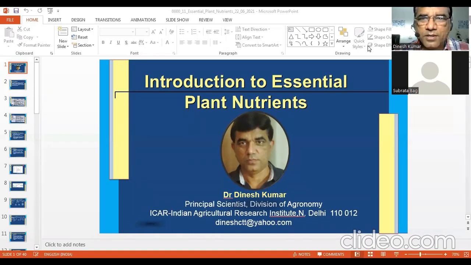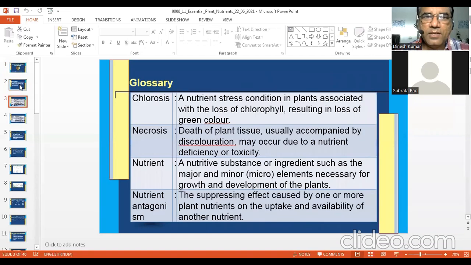Yesterday we started the introduction to essential plant nutrients, and we tried to define what is meant by essential plant nutrients. It means plants cannot complete their life cycle in the absence of that particular nutrient, and nutrients are specific. The need of one nutrient cannot be replaced by another nutrient, and they play a direct role in plant metabolism.